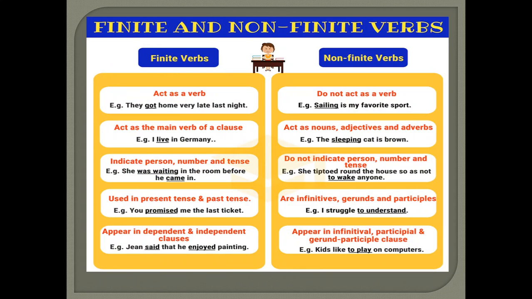You can see the difference between finite and non-finite verbs through this chart. Finite verbs act as a verb. Non-finite does not act as a verb. Finite verbs act as the main verb of a clause in a sentence. Non-finite verbs act as nouns, adjectives and adverbs. Finite verbs indicate person, number and tense. But non-finite verbs do not indicate person, number and tense.